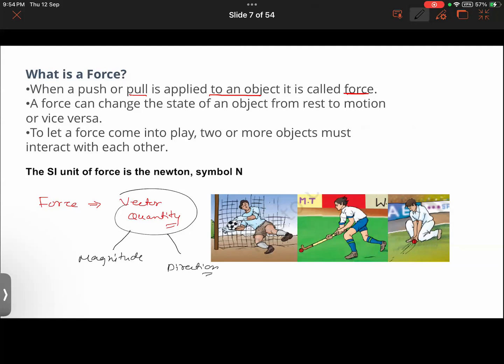Magnitude could be, for example, 10 Newton, 20 Newton, 100 Newton. Direction could be left, right, north, south, east, west. A quantity that has both magnitude and direction is called a vector quantity. Is this clear to everyone? Please let me know.